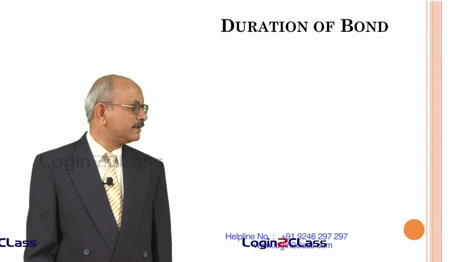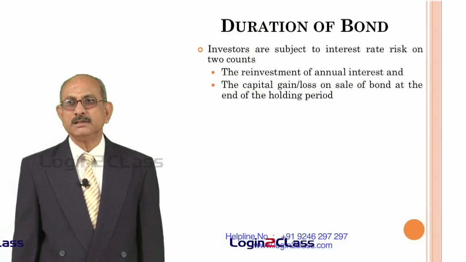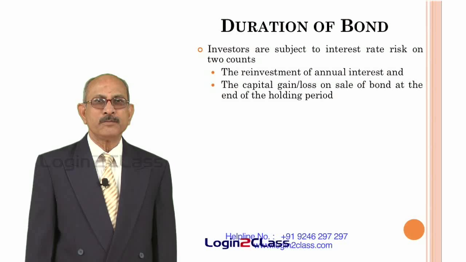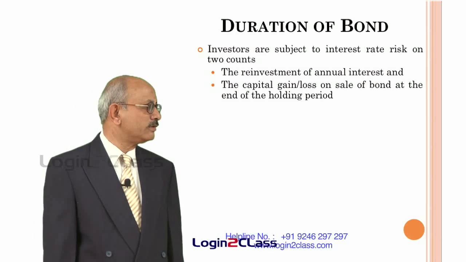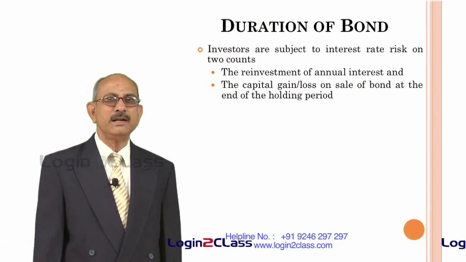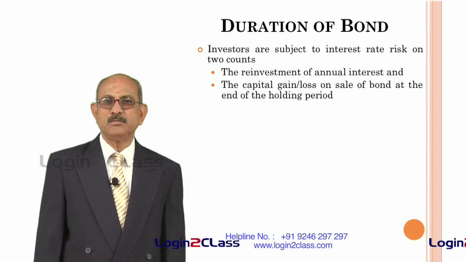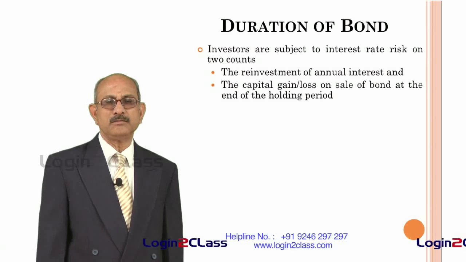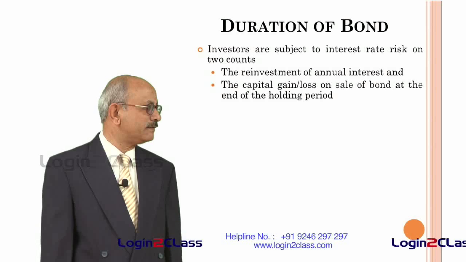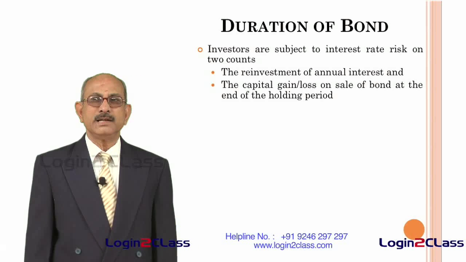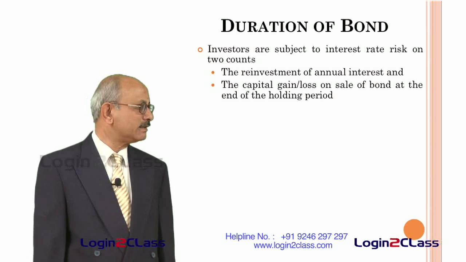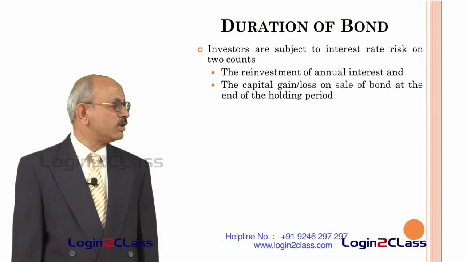Now we will consider another important concept which is normally used in the case of bonds, called the duration of the bond. The duration of the bond has nothing to do with the maturity of the bond, that is a different term. Maturity of the bond means the period on completion of which the principal on the bond has to be repaid to the investors, whereas duration of the bond is a different concept. Before we try to understand the meaning of duration, we will understand the concept of risk in the case of a bond.